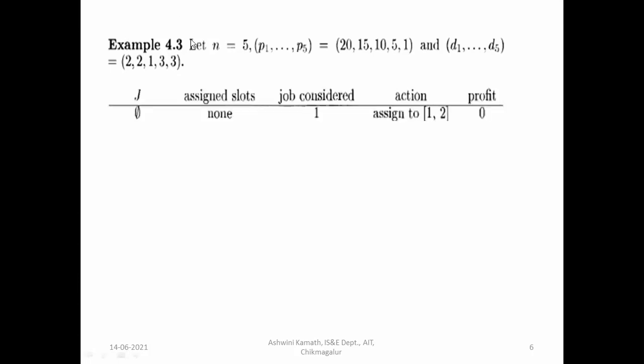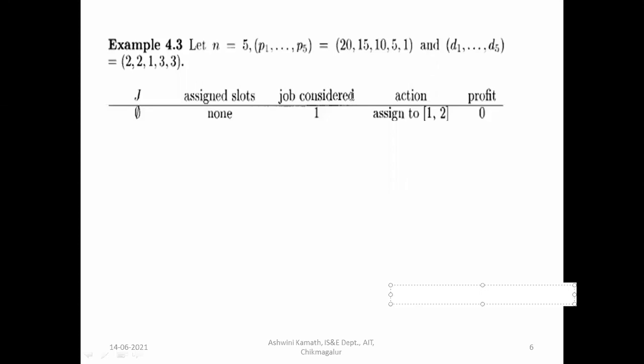So we have only one machine, right? I'll write here. See here, the maximum deadline given is 3.